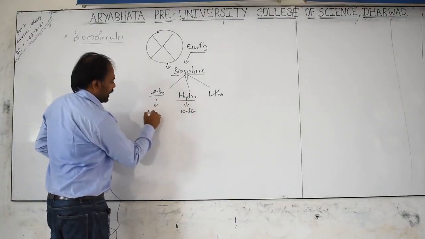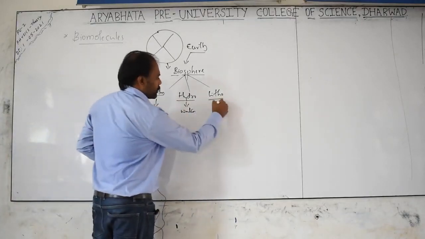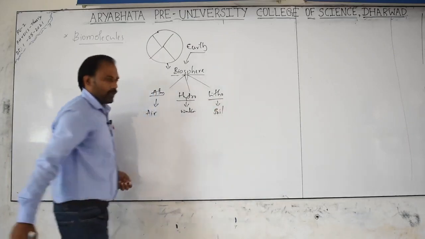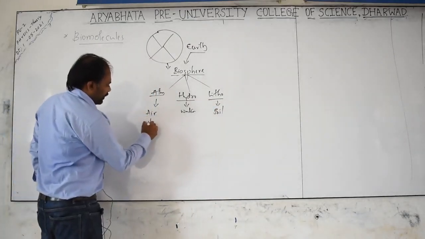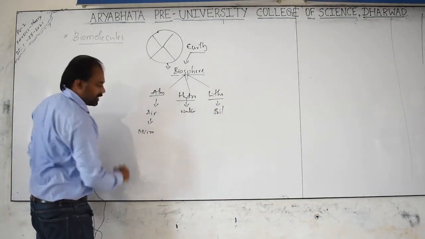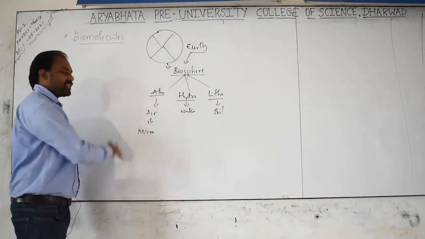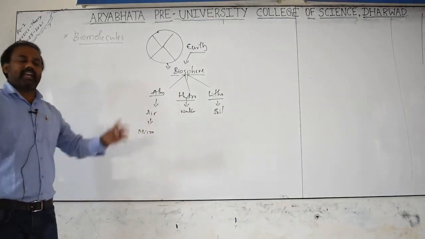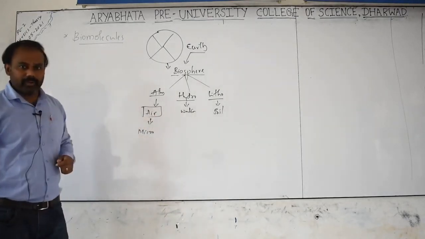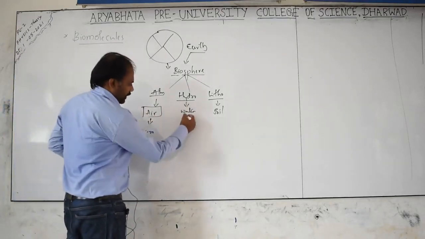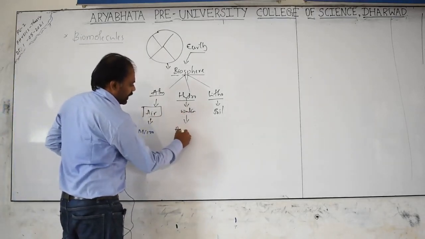Here you will be having air. The lithosphere is nothing but the soil. At the same time, here you will be having many microorganisms. These lightweight microorganisms can wander in the air. Again, here you will be having aquatic animals.